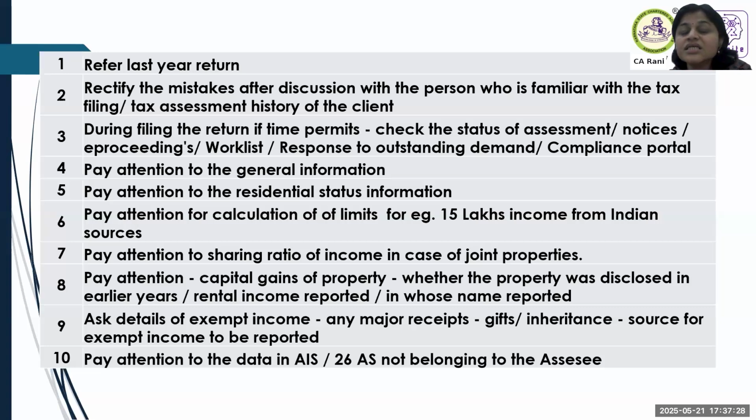Next, ask for details of exempt income. This is also very important, because some major thing would have happened in people's lives. Some big amount would have come as a gift or inheritance, or somebody would have sent a repayment of a loan. We may not see this in the bank statement, so ask whether any major transaction happened. Don't stop at any major transaction, because what we think is major, they may not think is major. So ask about any major money, like above 5 lakh or above 2 lakh, that you received.